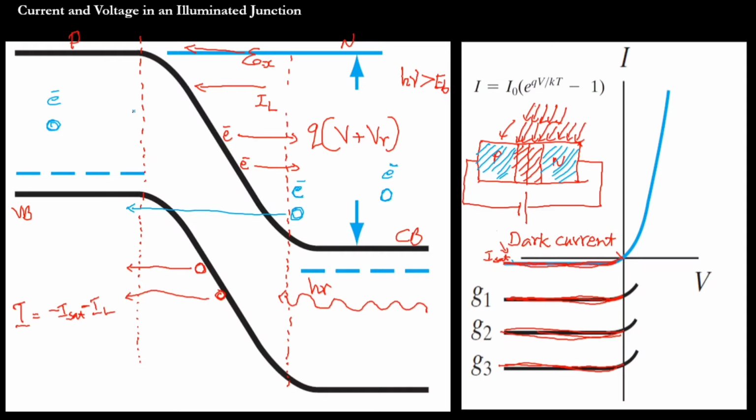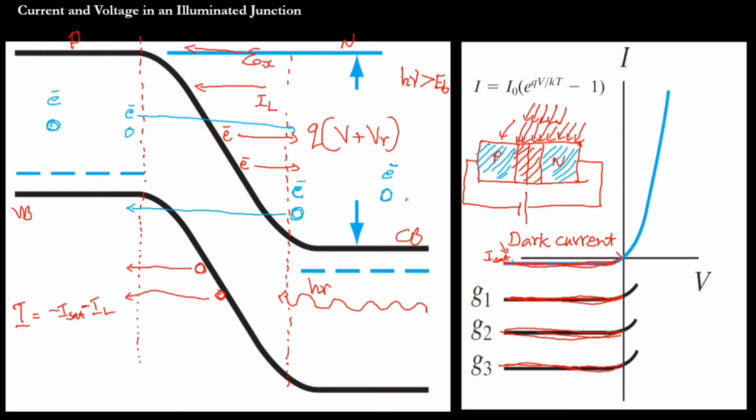Similarly, if an electron hole pair is created very near to the transition region on the p side, this electron will experience the electric field and immediately be taken to this side. So there will be a current because of electron hole pairs in the neutral n region, and there is a current because of electron hole pairs created inside the transition region also.